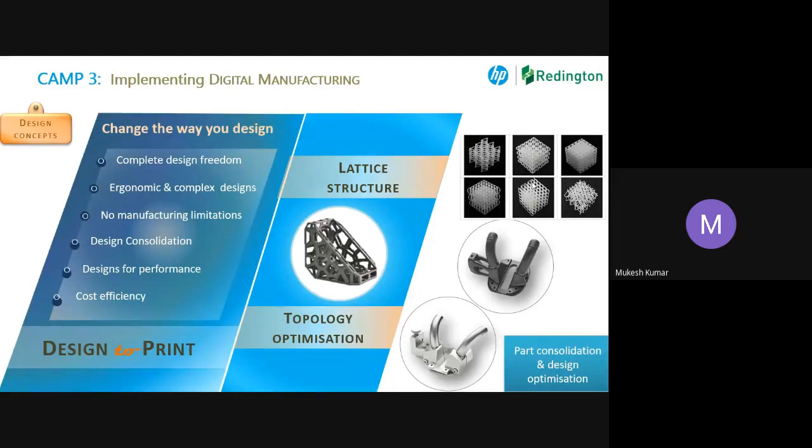On the other hand, if I'm able to make it hollow inside with a lattice structure, and my tests pass, because obviously I have to do a lot of analysis before it, then why not have this? If I put this kind of lattice structure inside, the efficiency level is going to be much better. So this is what we are talking about.